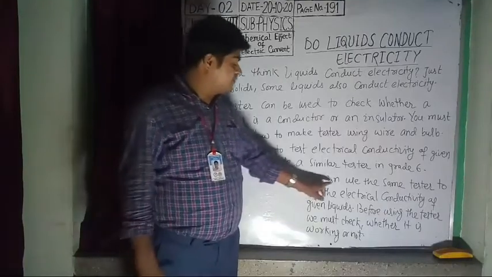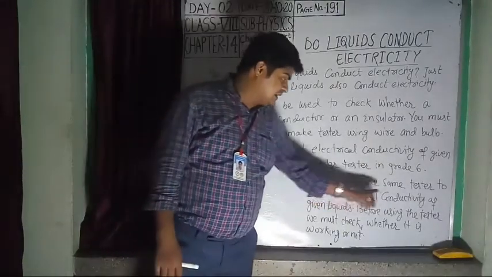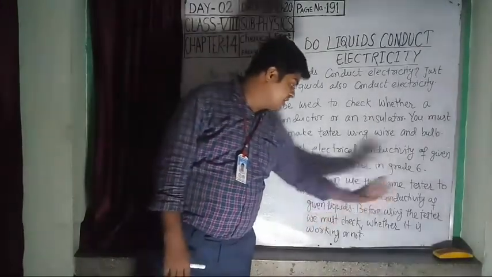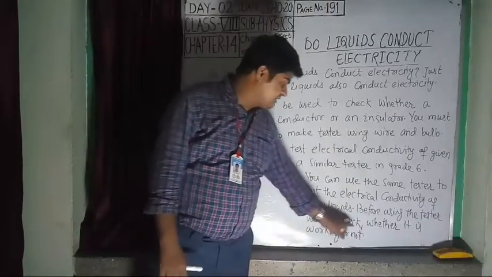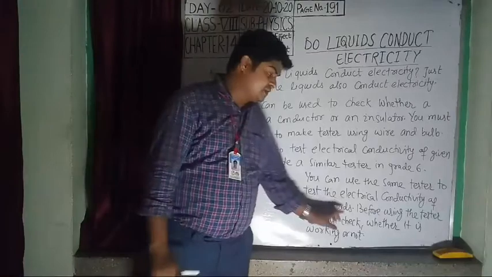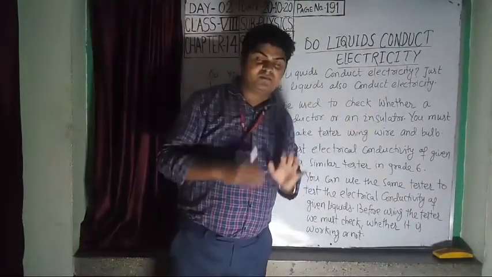Before using the tester, we must check whether it is working or not, that is, whether the tester is in proper condition.